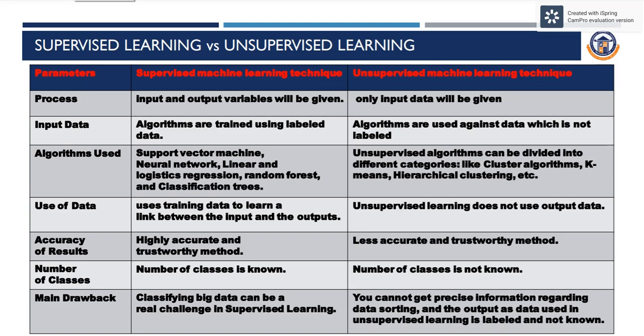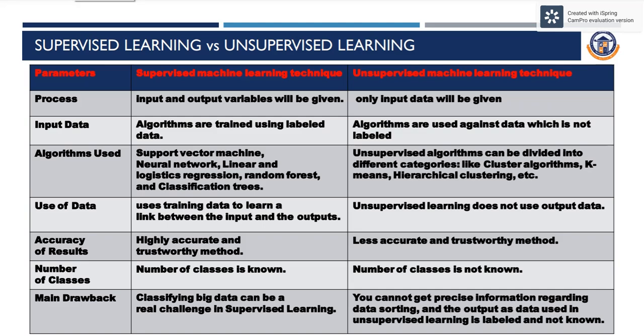The use of data in supervised machine learning techniques is to learn and link between the inputs and the outputs. In unsupervised learning, it does not use the output data. The accuracy of result is high in a supervised machine learning technique, whereas it is a less accurate and trustworthy method in unsupervised machine learning. The number of classes in supervised machine learning is known, whereas in unsupervised machine learning, the number of classes is not known.